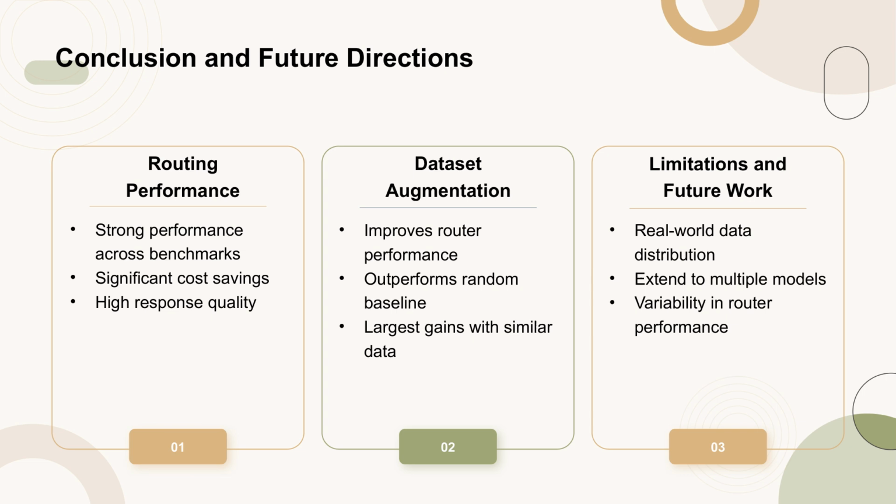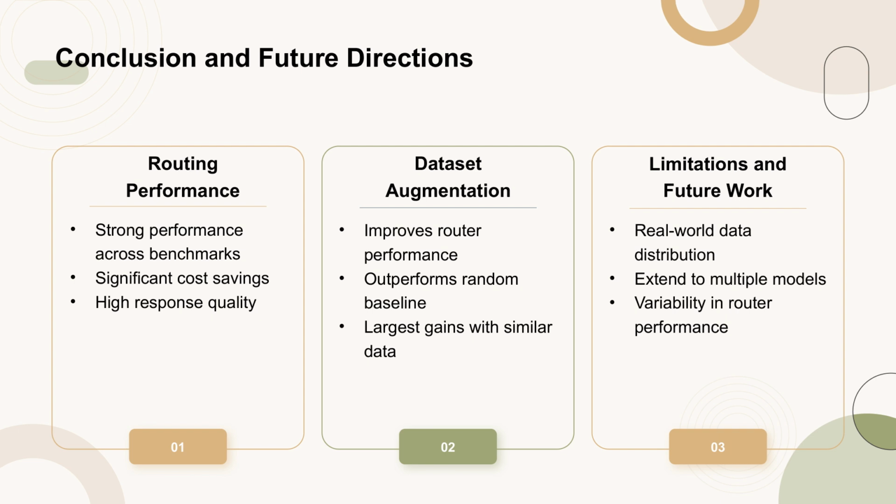In this study, the authors demonstrate robust routing performance across various benchmarks, including open-ended question answering, humanities, and math problems. By intelligently routing queries between a strong and a weak model, the routers achieve significant cost savings while maintaining high response quality. The results also emphasize the effectiveness of dataset augmentation in enhancing router performance.